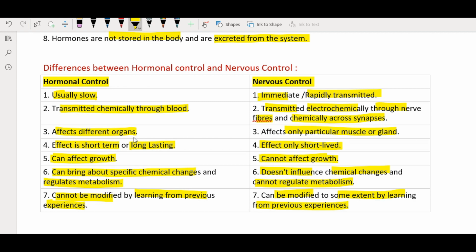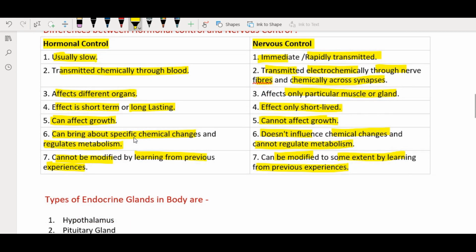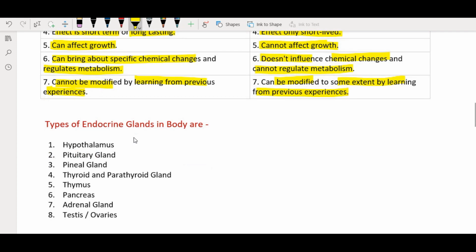Now, with this, we are in a position that we can see what are the types of endocrine glands in the body. And these different types of glands we will remember with the help of a head to toe technique, as when we remember things in an orderly, well structured manner, we remember it for a longer period of time. So hypothalamus, pituitary and pineal gland, these three glands are present in the brain.